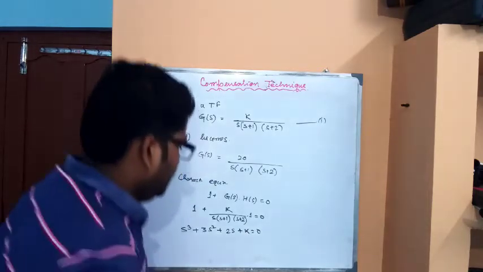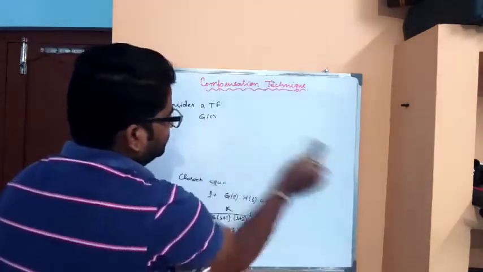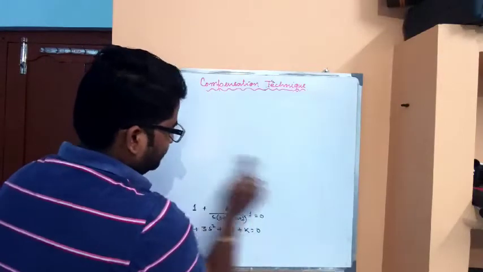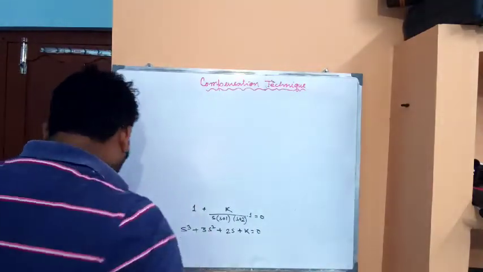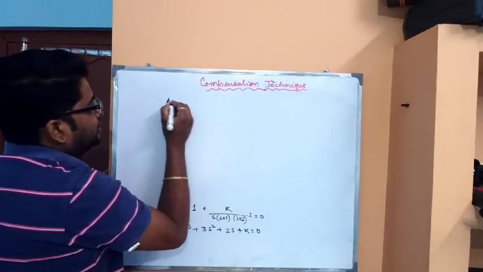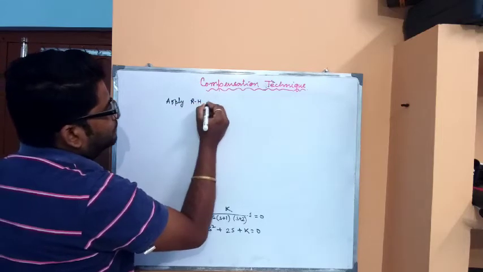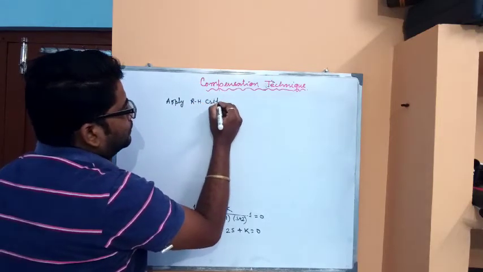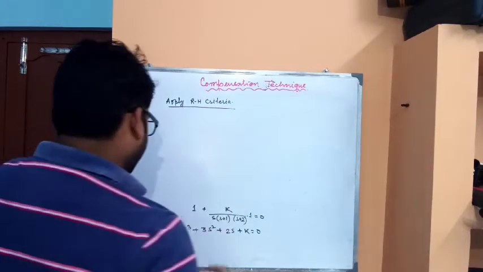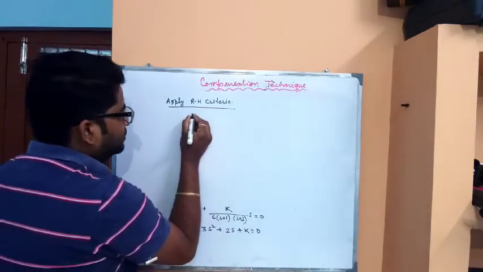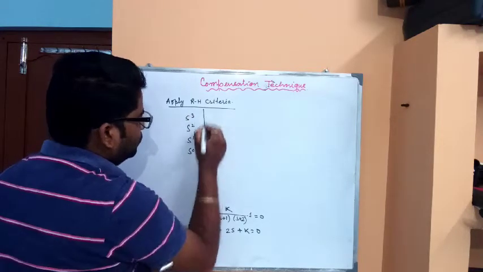Now as we have the characteristic equation, we can check the stability of this system. How can we check the stability? By RH criteria, the Routh array criteria. If we apply the Routh array criteria, it will look like this: s cube, s square, s power 1, s power 0.